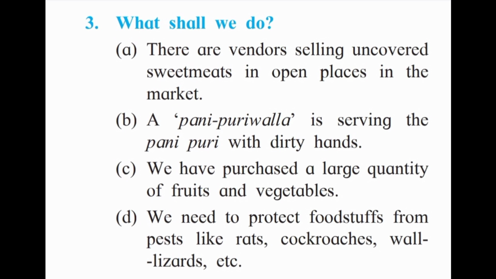Third question is: what shall we do? First, there are vendors selling uncovered sweetmeats in an open place in the market. So what should we do? Firstly, we should not buy any food items from vendors which are not covered, and we should tell such vendors to cover the food items because they may get contaminated, and dust will also accumulate on such food items. So we should tell him to cover such food items.